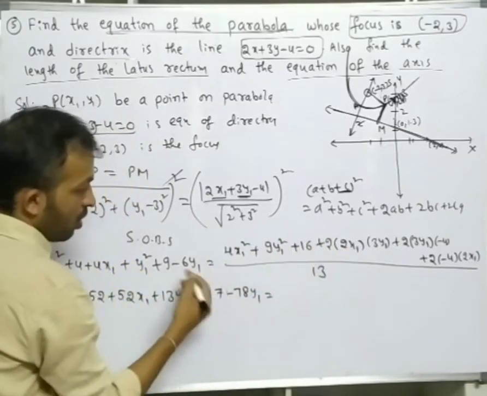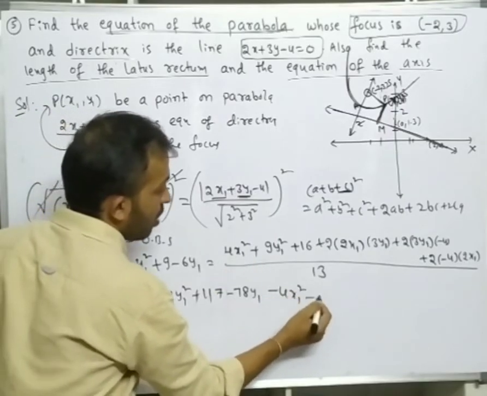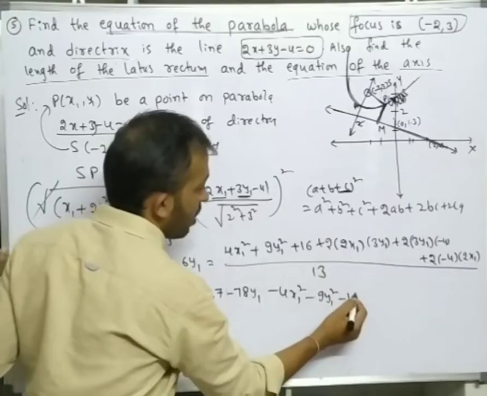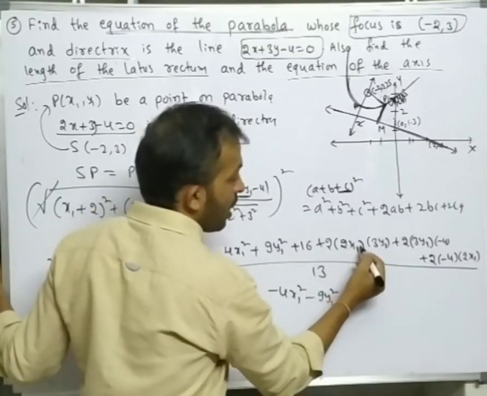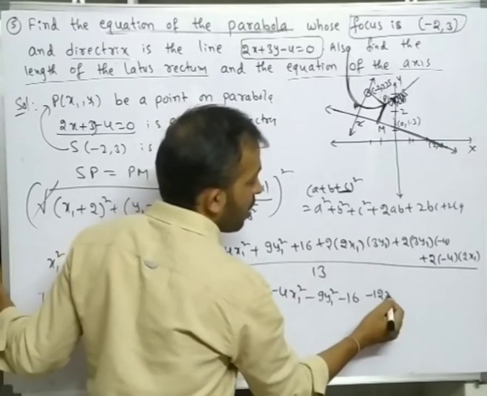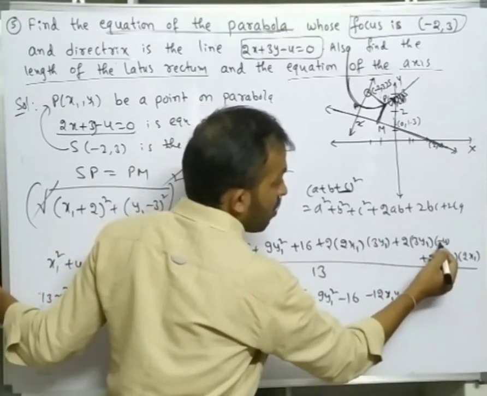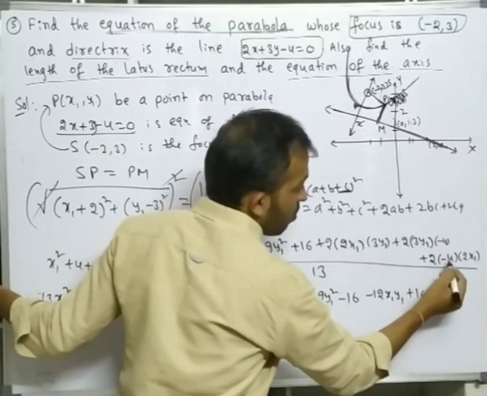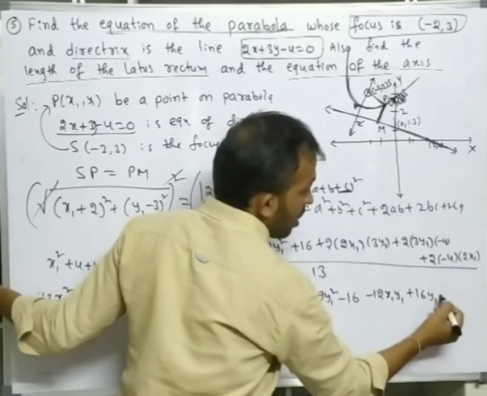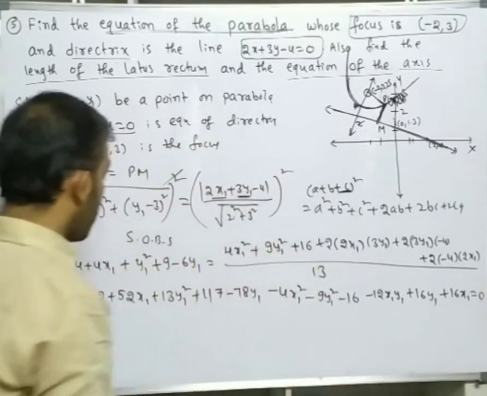Bring all these terms to the left side: minus 4x1 square, minus 9y1 square, minus 16; 2 3s are 6, 6 2s are 12, minus 12x1y1; 2 3s are 6, 6 4s are 24, plus 24y1; 2 4s are 8, 8 2s are 16, minus 16 brought to the left side, that is plus 16x1, is equal to 0.